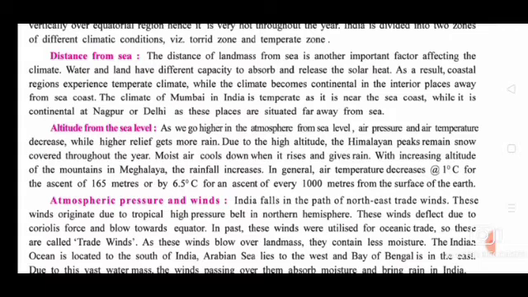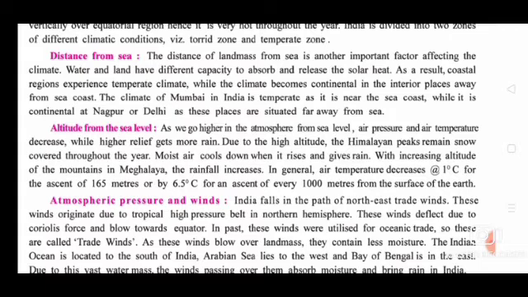Due to the high altitude, the Himalayan peaks remain snow covered throughout the year. Moist air cools down as it rises and gives rain. With increasing altitude of the mountains in Meghalaya, the rainfall increases.